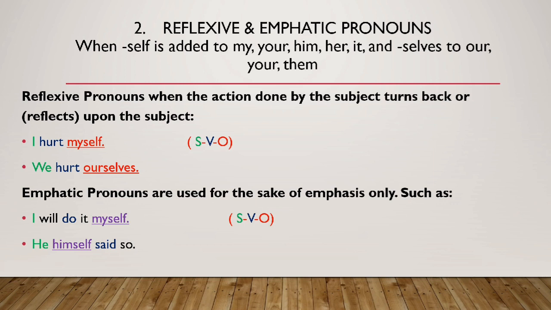We often say, you have asked someone to do you a favor and do something for you and he doesn't do it. Out of anger you would say, just leave it, I'll do it myself. So myself is used as an emphatic pronoun here. You hear something from someone and you are telling it to another person and he asks you, who told you about it? And you may say, he himself said so. It means nobody else told me, rather he himself told me all this. So he is the subject, said is a verb, the object is whatever somebody has told you, and himself in this particular sentence is used as an emphatic pronoun.